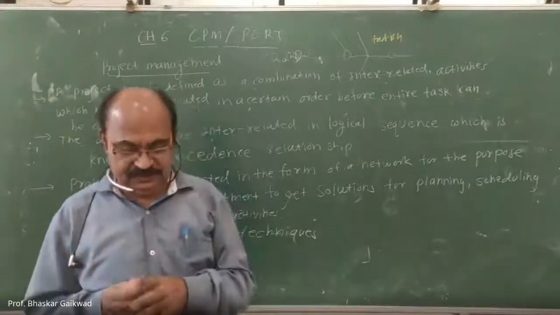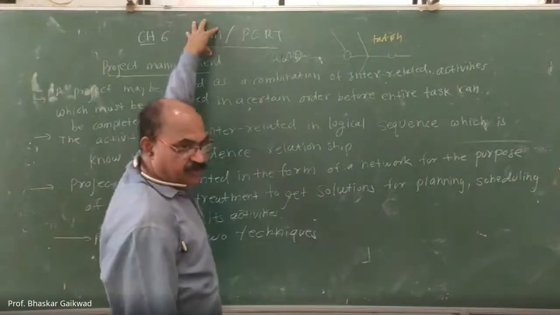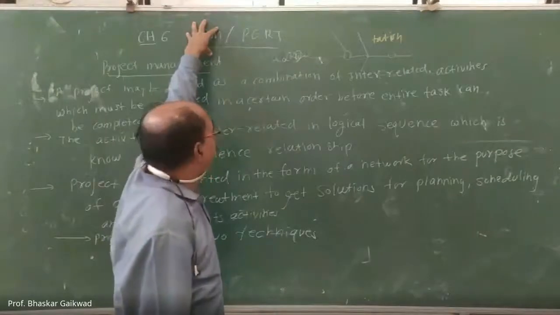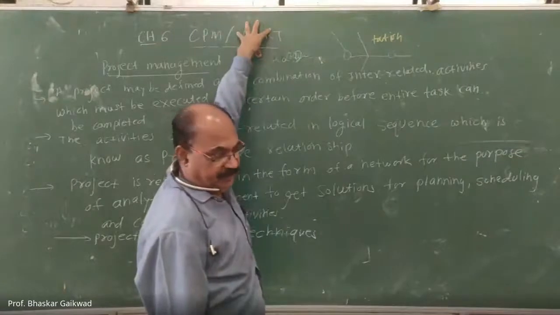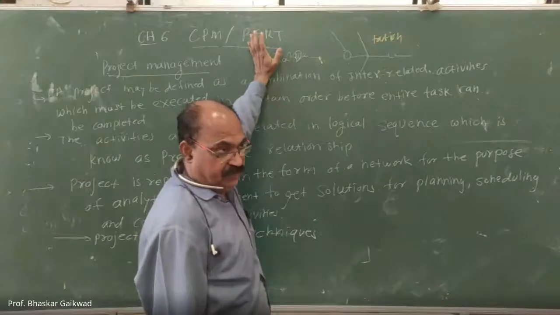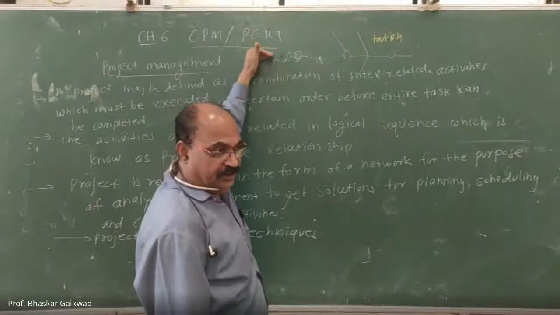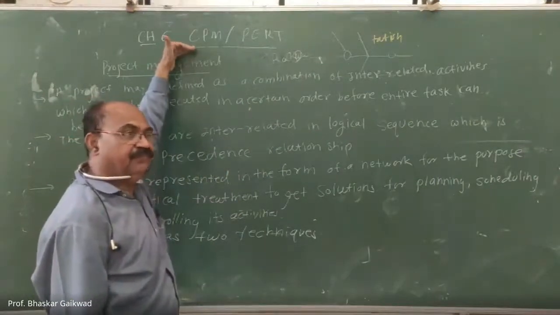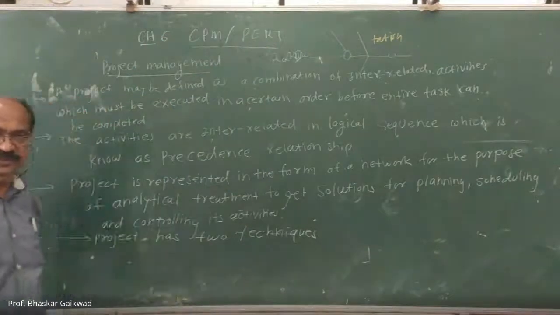So in short, this critical path method is used for production work, civil work, construction work, but PERT is only used for non-repetitive activity, just like research and development work. And here we have to concentrate on the time, but there, time as well as cost. So this is actually the major difference between CPM and PERT.